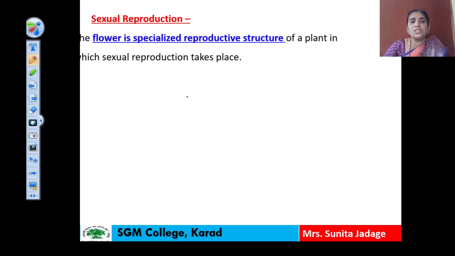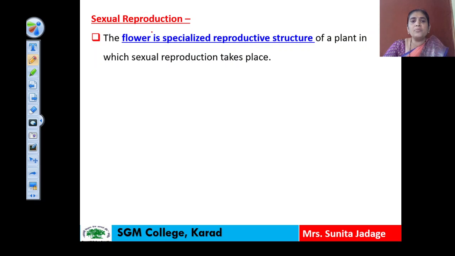Now the next very important part of this topic that we have to start is sexual reproduction, and this sexual reproduction takes part in the higher plants. For sexual reproduction in angiospermic plants, one specialized reproductive structure is formed, known as the flower, and this flower has specialized reproductive structures which are responsible for sexual reproduction in the plant.